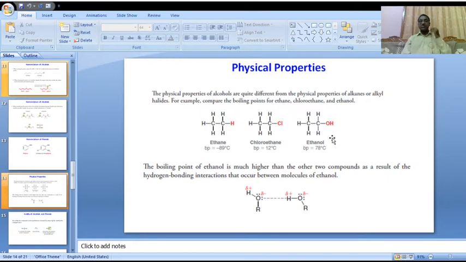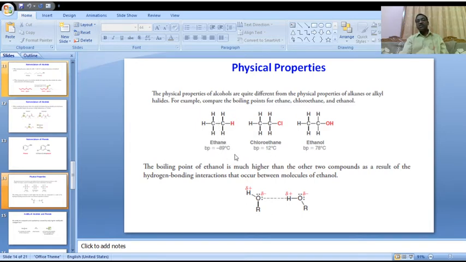We'll discuss with a suitable diagram. Here, the boiling point of ethanol is much higher than the other two compounds, 78 degrees centigrade, nearly 80 degrees. But ethane has minus values.